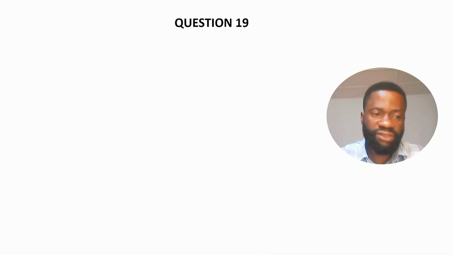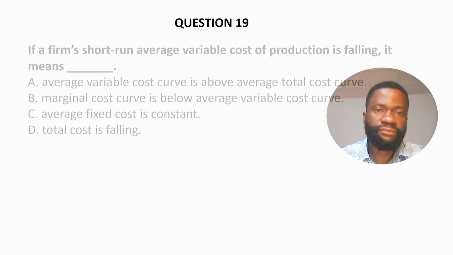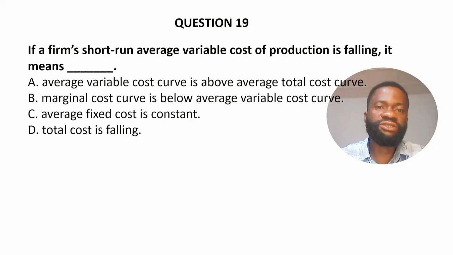Question 19. If a firm's short-run average variable cost of production is falling, it means dash. A. Average variable cost curve is above average total cost curve. B. Marginal cost curve is below average variable cost curve.